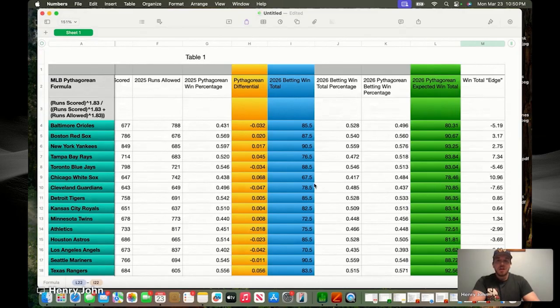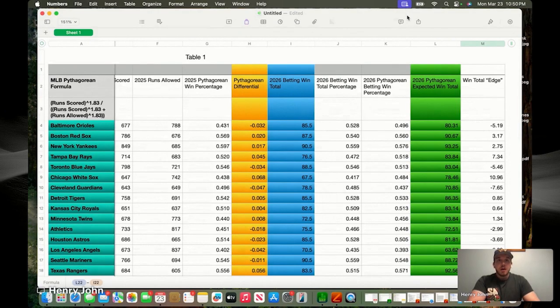Betting market has them at 88.5 wins this year. Baltimore expected to be markedly better, but again, if you factor in what they did last year with a better win total, there is a chance based on 85.5 that they could still be over 500, potentially on the fringes of wild card contention, and still fall under that betting market projection.